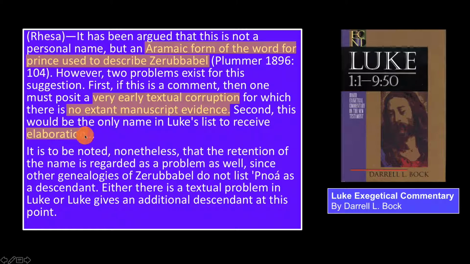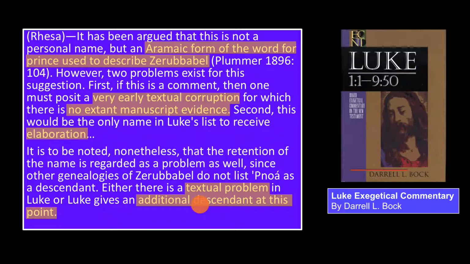No other person in Luke's genealogy is given this kind of elaboration to call Zerubbabel a prince, and there's no manuscript evidence for it. Bock continues to say, "It is to be noted nonetheless that the retention of the name is regarded as a problem as well, since other genealogies of Zerubbabel do not list Rhesa as a descendant. Either there is a textual problem in Luke, or Luke gives an additional descendant at this point." So either there's a textual problem, or Luke simply has more information as to who Zerubbabel's son is.